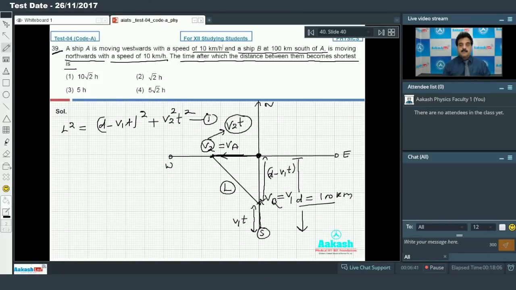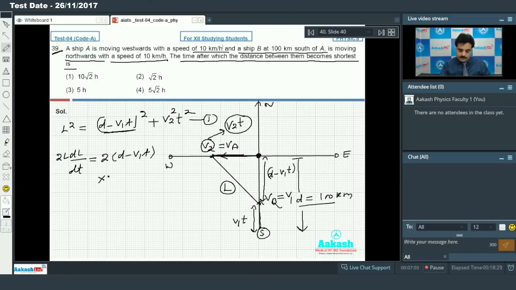If I differentiate this equation with respect to time, then we'll get 2L dL over dt. When I differentiate the first term, we get 2 times (d minus V1 into t), but I need the differentiation of this part d minus V1 t also.